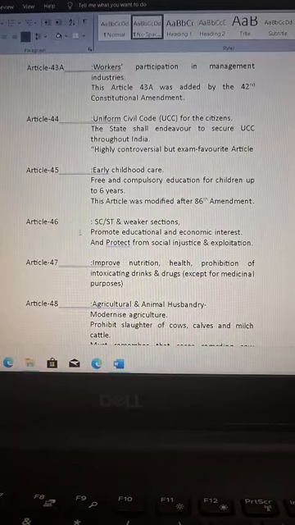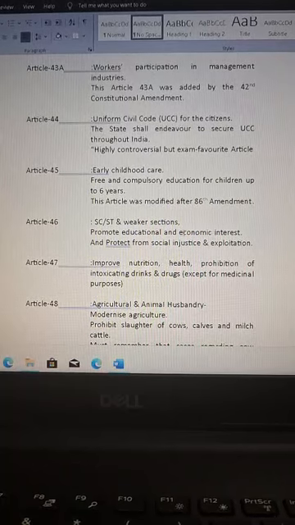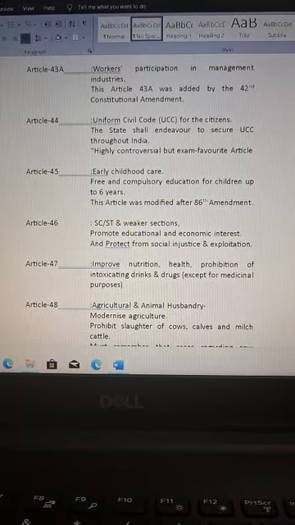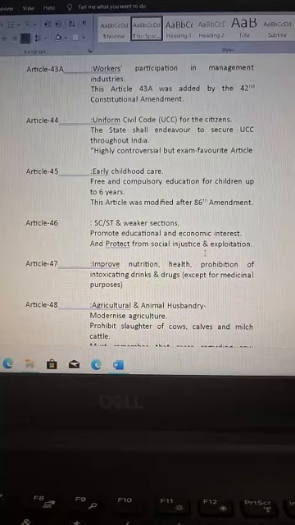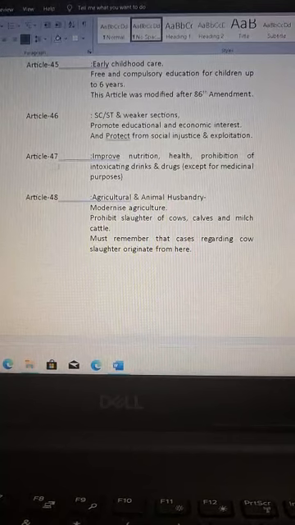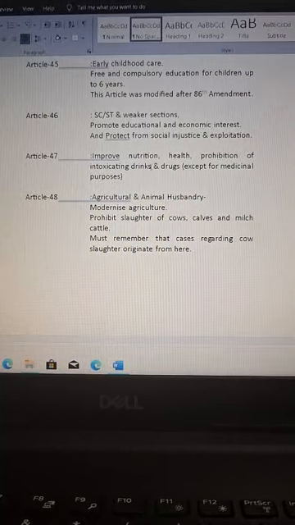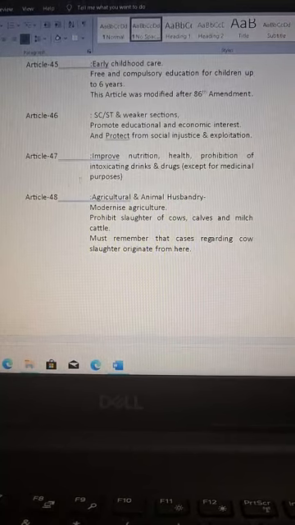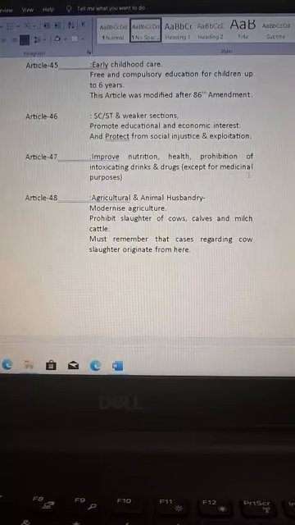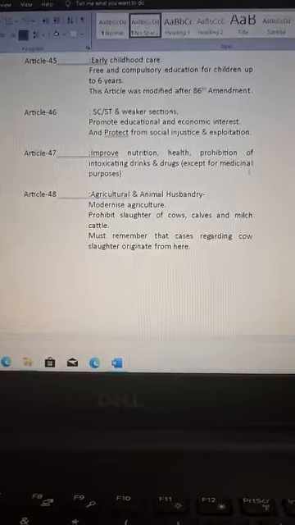Article 46: SC, ST and weaker sections. Promote their educational and economic interests and protect them from social injustice and exploitation. Article 47: improve nutrition and health, and prohibit intoxicating drugs and drinks, except for medicinal purposes.